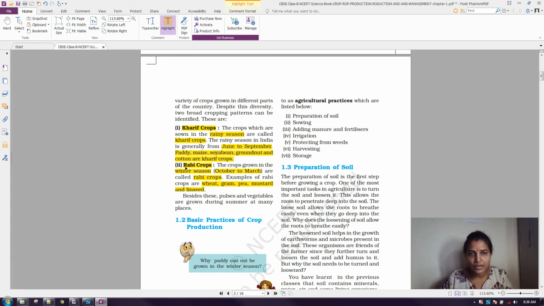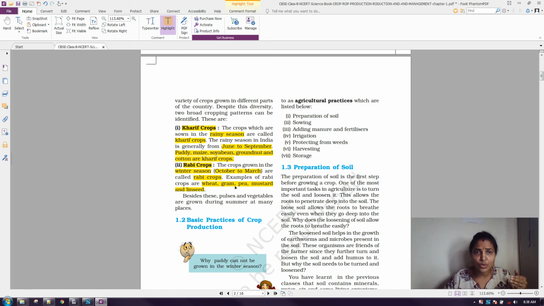So RA for Rabi crops and V for wheat. Grandpa means gram and P, and linseed is mustard. Like that I have framed it so that you will not get confused while writing the examples in the exam. You will never forget it in your life.